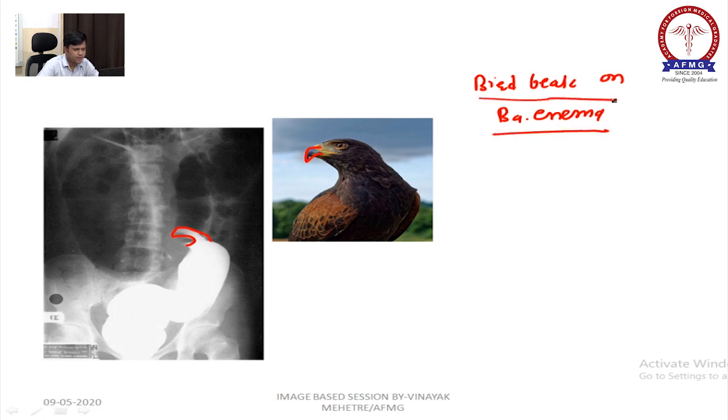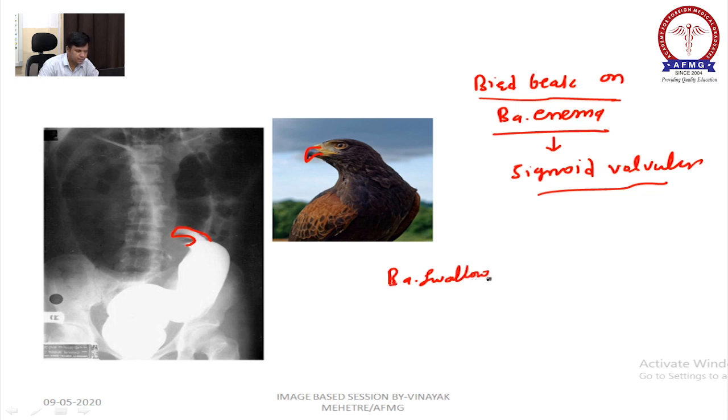Bird beak sign on barium enema is seen in, where? It will be seen in sigmoid volvulus. And bird beak sign on barium swallow, just 5-10 minutes before I told you, is seen in achalasia cardia or carcinoma esophagus, right? Remember, there are two bird beaks.